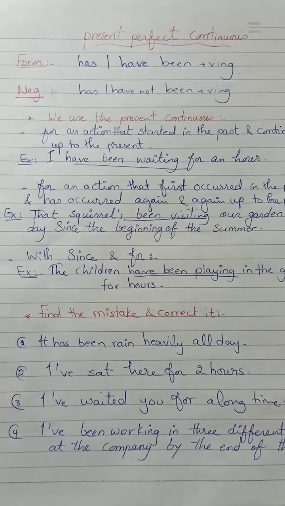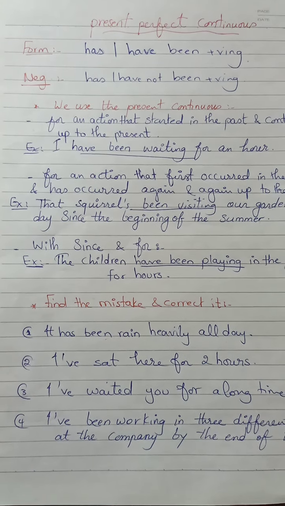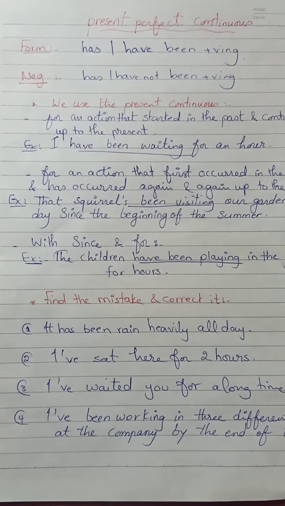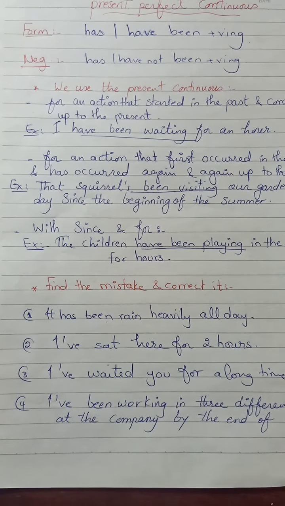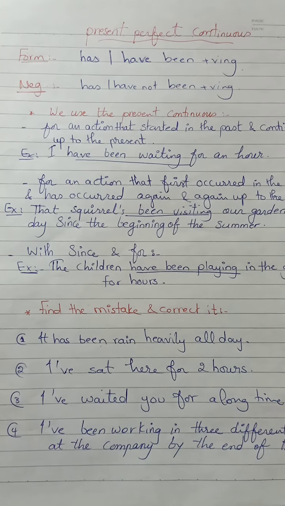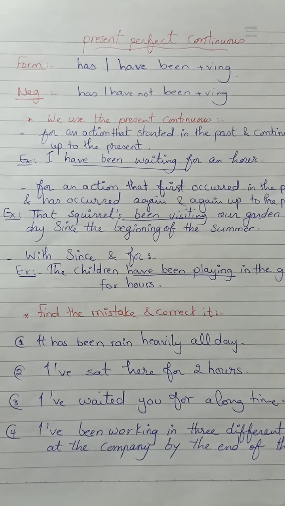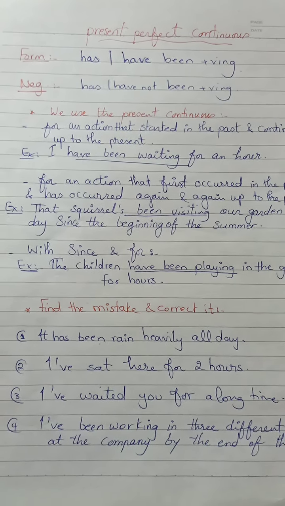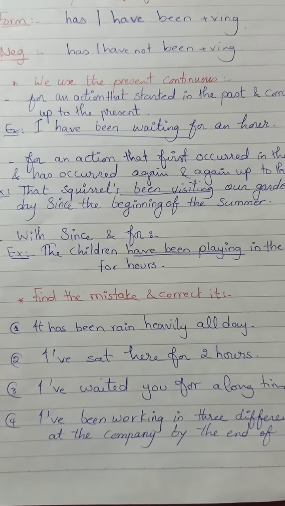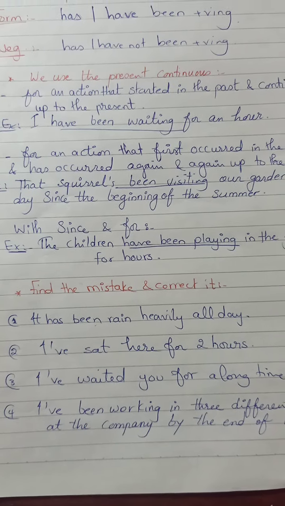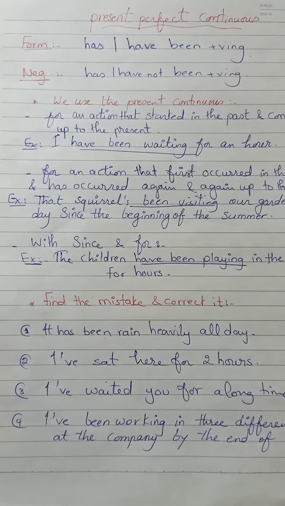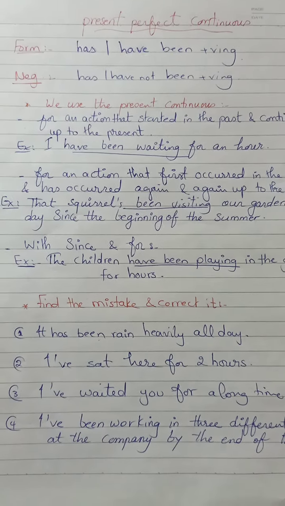Present perfect simple comes with how many times the action has occurred or happened, okay? We can also use present perfect simple with stative verbs, like I have known you for years. The verb know is a stative verb. I cannot say I have been knowing you, okay? So that is the second usage.